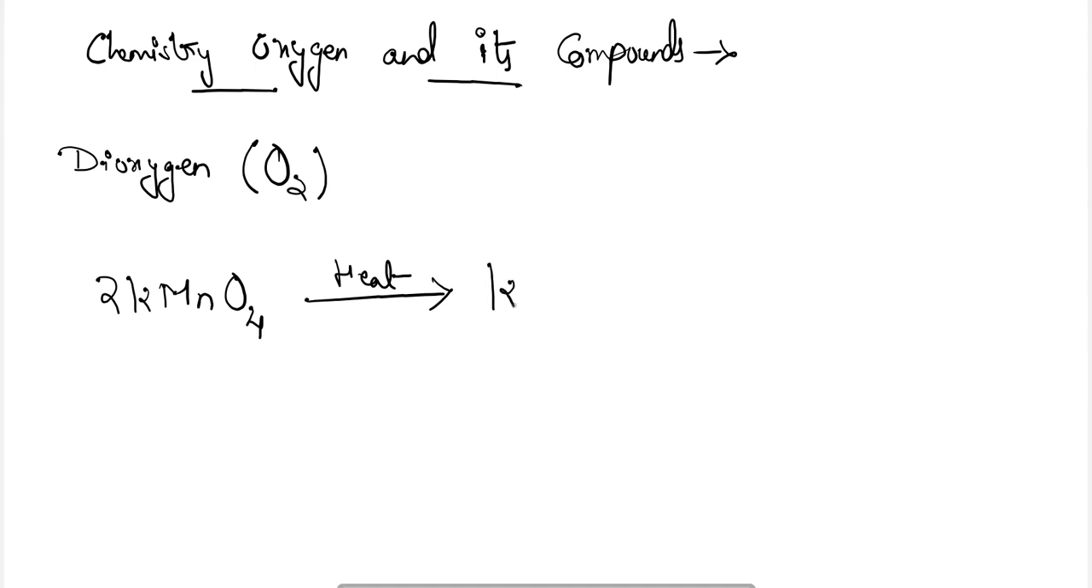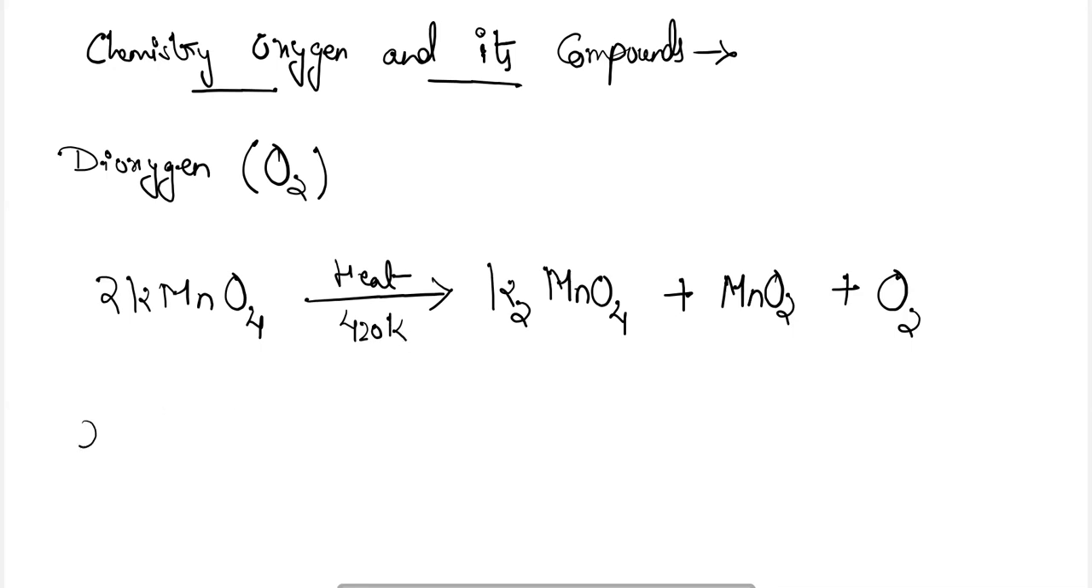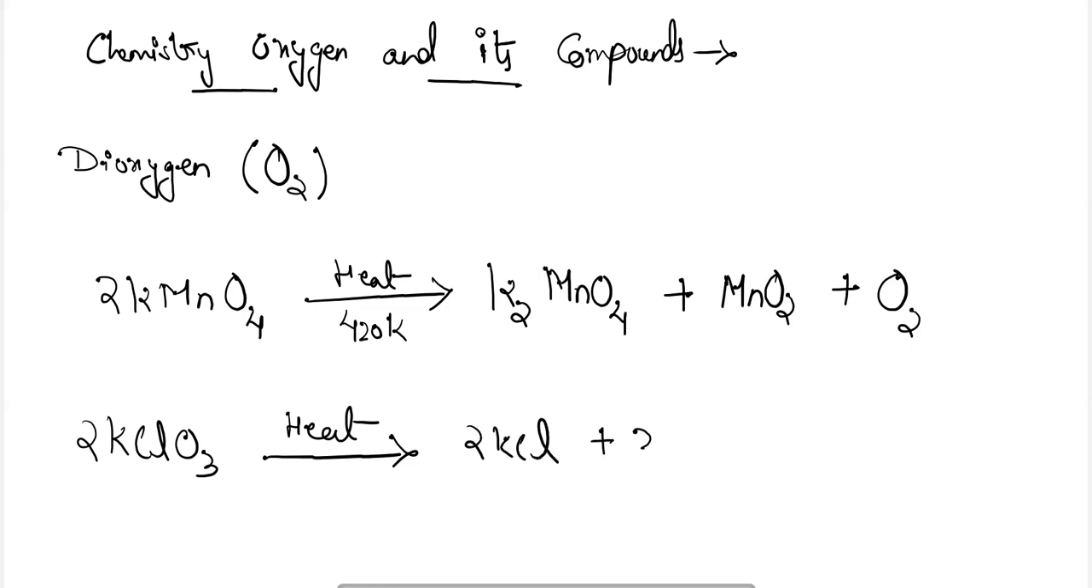How will we decompose them? We will thermally decompose them to form the dioxygen. On thermal decomposition of KMnO4, dioxygen will be released, at a temperature of 420 Kelvin. Similarly, on heating potassium chlorate, we will get 2 KCl and 3 O2 released.